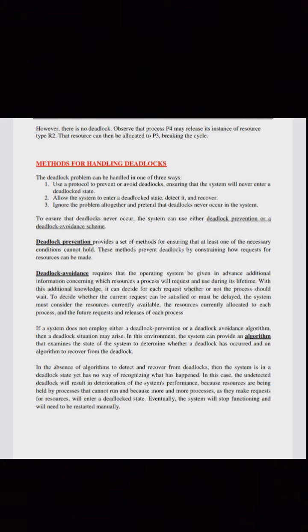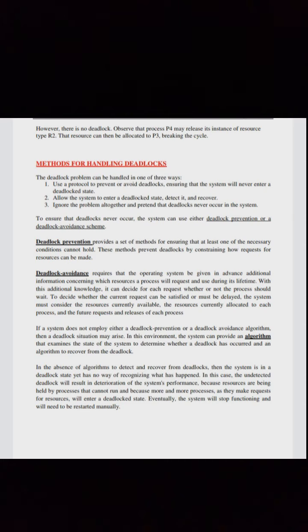Now let us see methods for handling deadlocks. The deadlock problem can be handled in one of three ways. Use a protocol to prevent or avoid deadlocks, ensuring that the system will never enter a deadlocked state. Allow the system to enter a deadlocked state, detect it, and recover. Ignore the problem altogether and pretend that deadlocks never occur in the system.